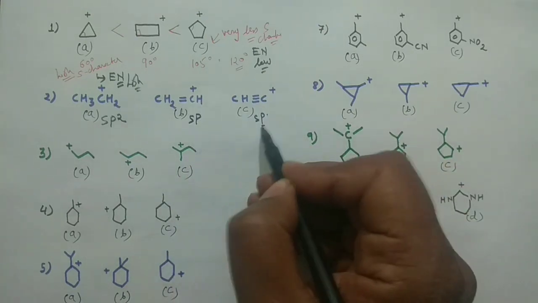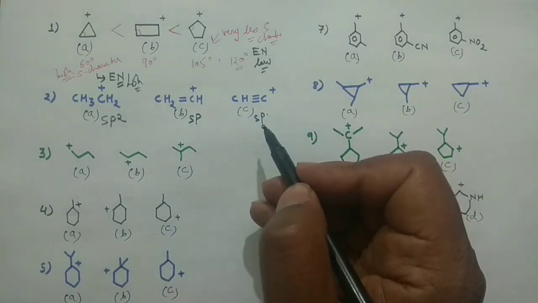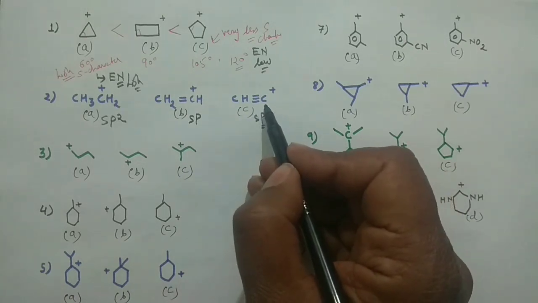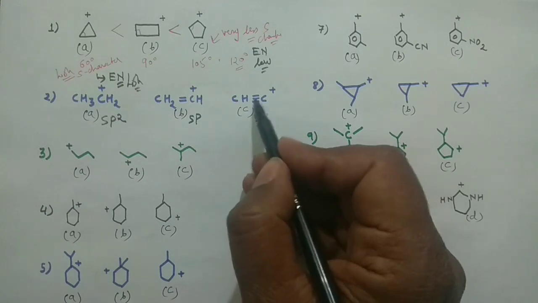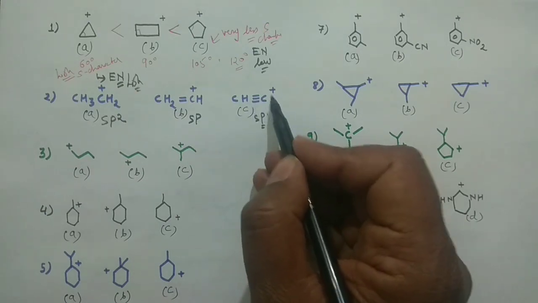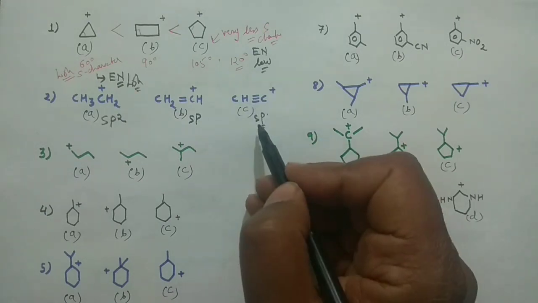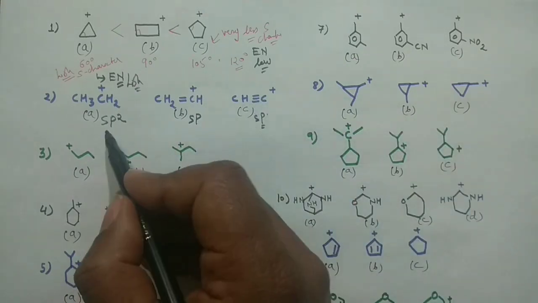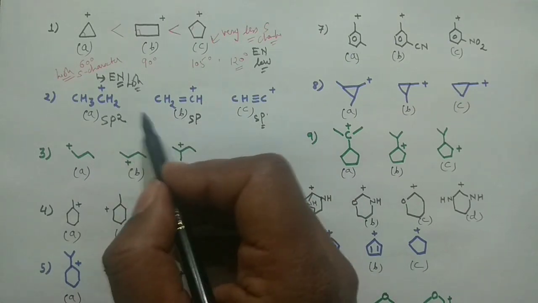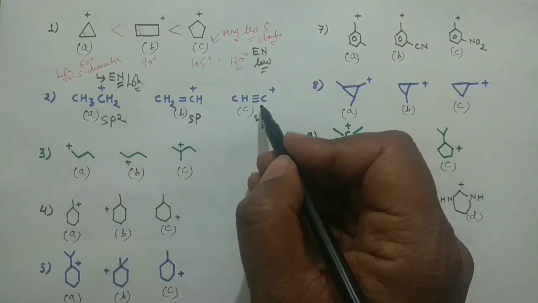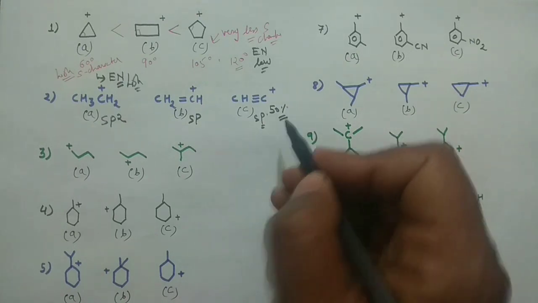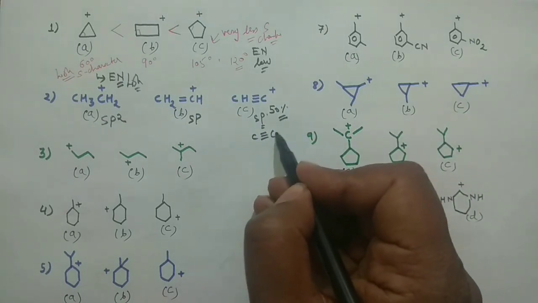Okay, and now if you check the s character of these species, you see the highest s character would be there in that case, because the triple bond is there, right? And the positive charge is over there, right? If you don't go for the hybridization scheme and go for the s character, you see 50% s character is there. In alkyne, you already know you are having 50% s character.